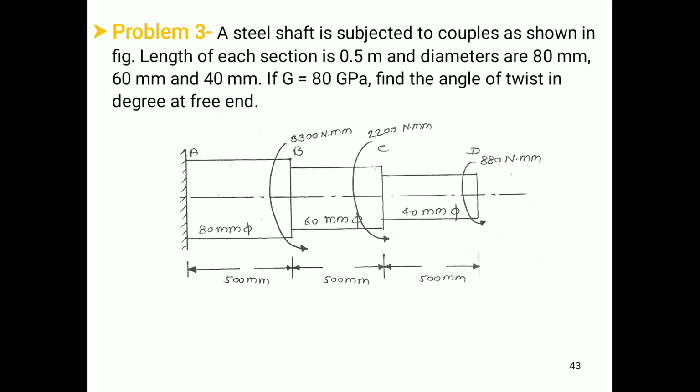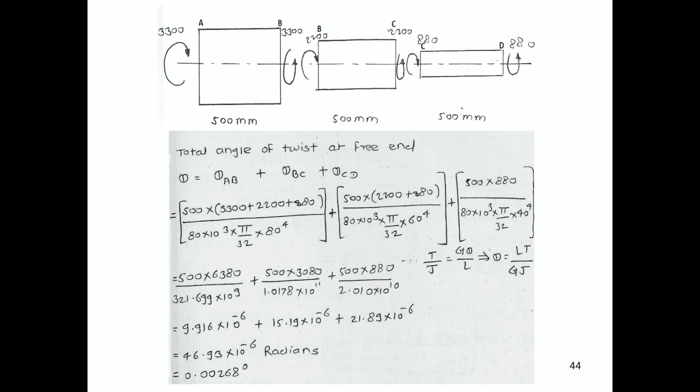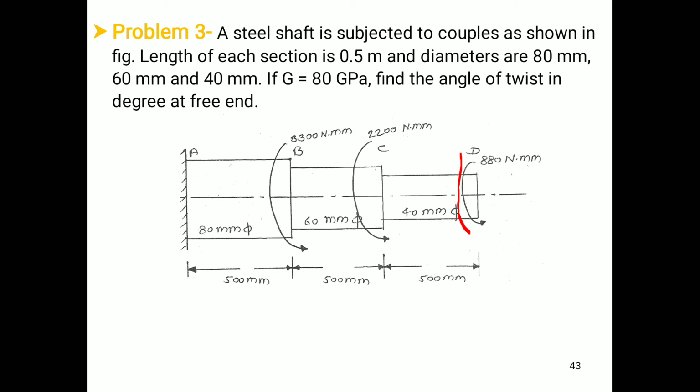While solving a numerical of this particular type, you always start making the FBD from the free end. So the free body diagram will be in this manner. Remember that at the free end this 880 Newton mm torque is acting in anti-clockwise direction.